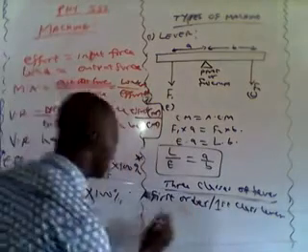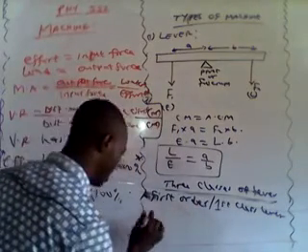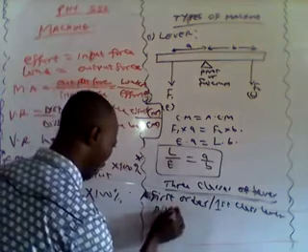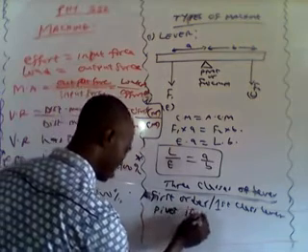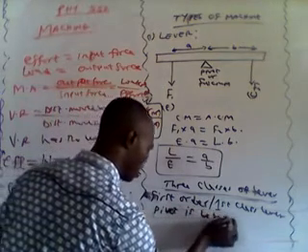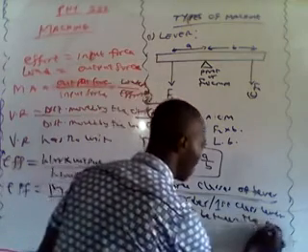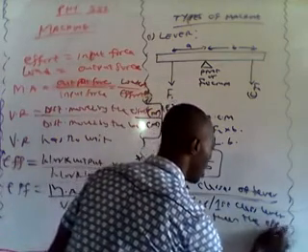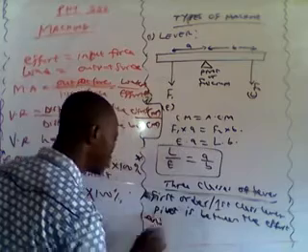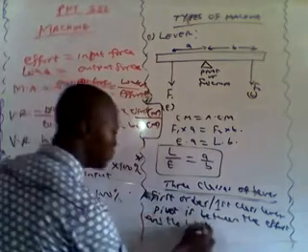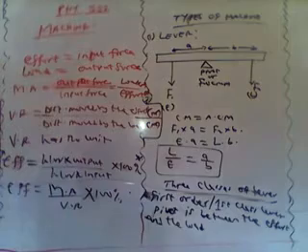Here, what we have is that the pivot is between the effort and the load. You have the pivot in between the effort and the load.